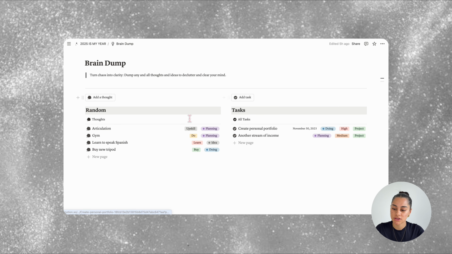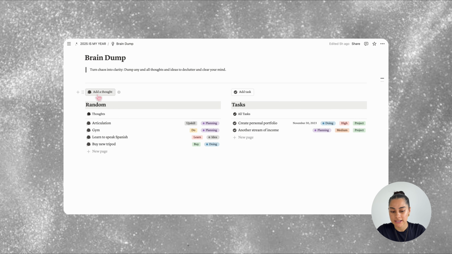So here we can see 2 columns, random and tasks. Random is for random thoughts and ideas that you want to get down, and tasks is for actual things that you want to get done. To add a thought or task, just click these buttons.